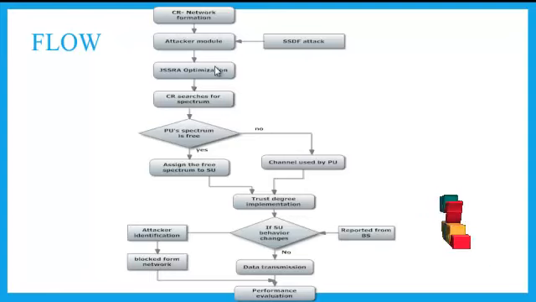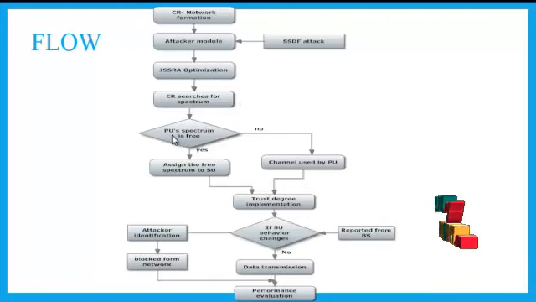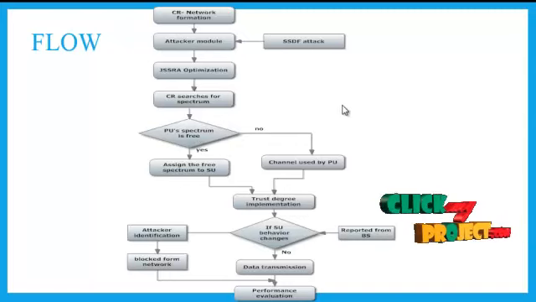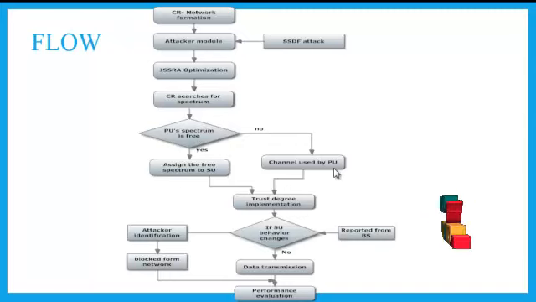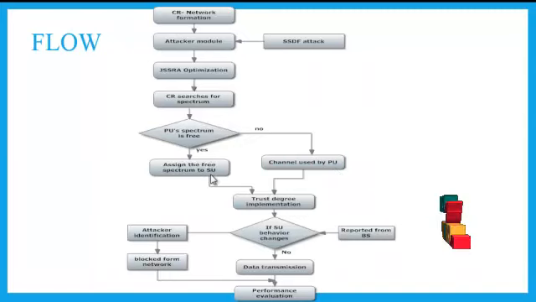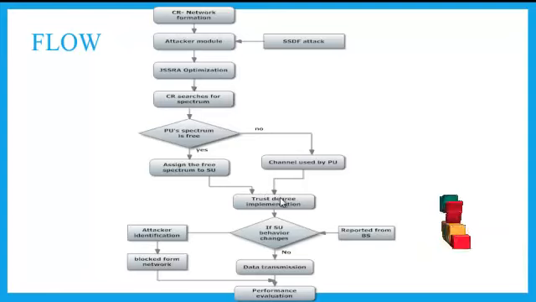Using this, the CR node searches the spectrum. If the primary user is using the spectrum, it will be allocated to the primary user, else the freed unoccupied spectrum is allocated to the secondary user. Now the secondary user's trust degree calculation is done.